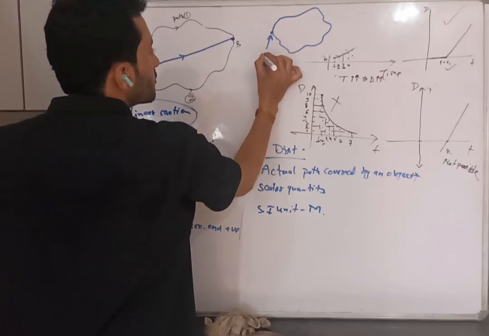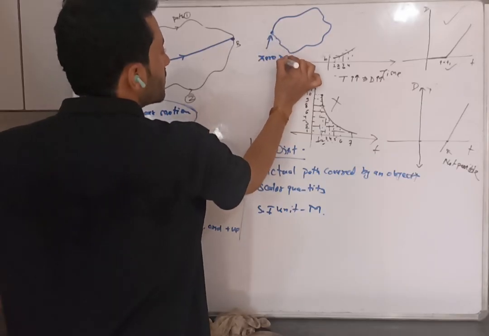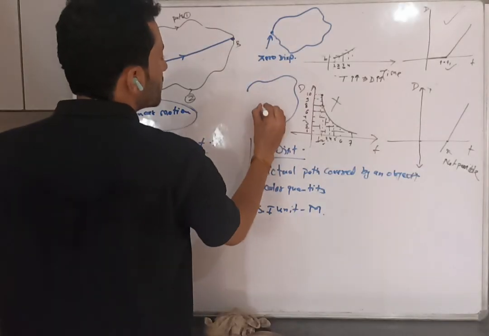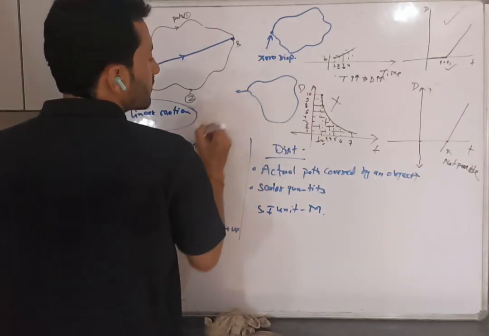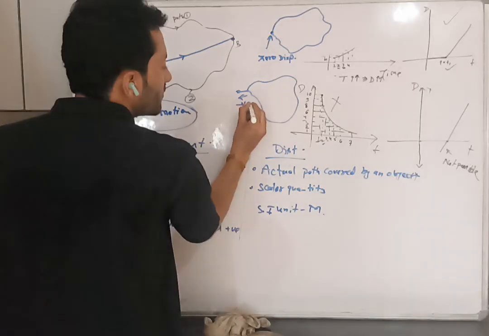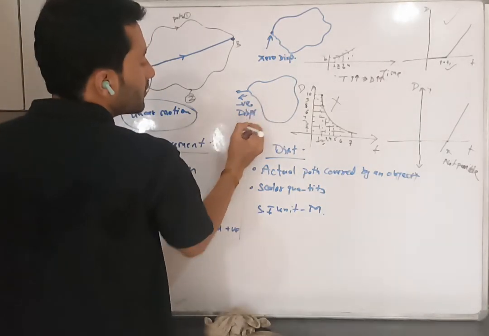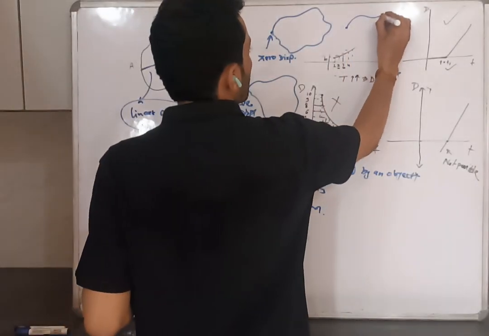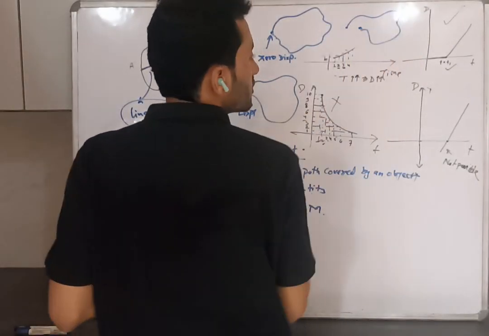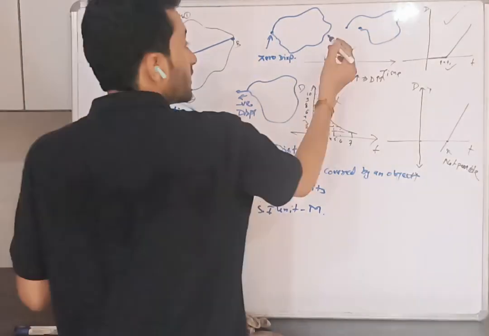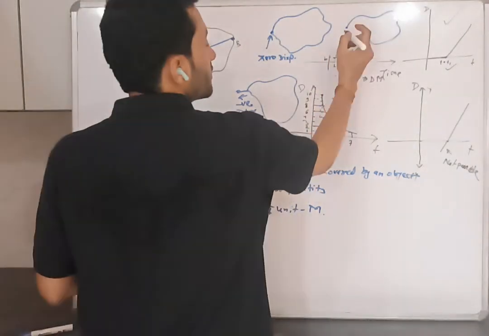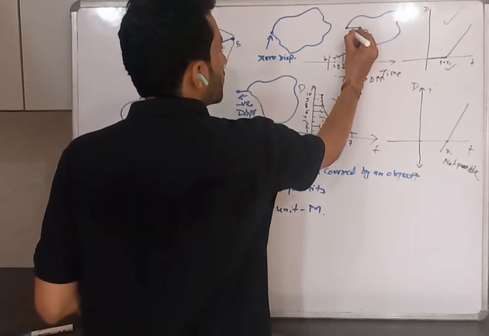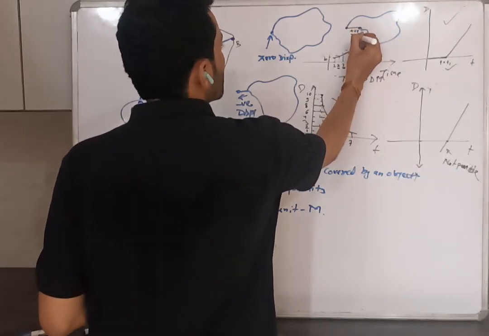The same point, so it is a zero displacement. If an object moves this way and reaches here, it is a negative displacement. If an object moves from here and reaches this point, and you connect the initial and final points, this is called initial, this is called final. If you connect them by a straight line, this is called positive displacement.